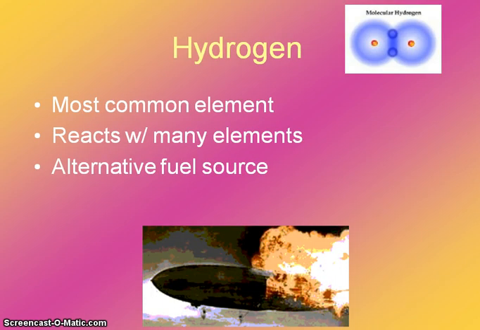And the last group is hydrogen. Now, hydrogen is a group all on its own, and it's one of the most common elements. It reacts with lots of different things. It mostly forms a 1+ ion, just like the alkali metals that it appears above, but it can be a 1-. At that point, it's called a hydride. And with hydrogen, one of the things that has been looked into in the past years is using hydrogen as an alternative fuel source.